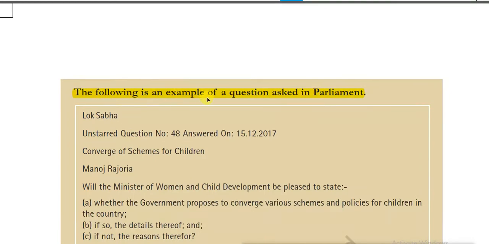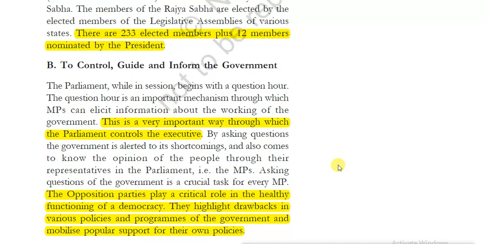Then, generally if you see the Lok Sabha and Rajya Sabha, Lok Sabha generally starts from 11 to 1, morning session and afternoon session. The morning session will start from 11 to 1, that is 11 to 12 and 12 to 1. So 11 to 12 is called question hour and 12 to 1 is called zero hour. The question hour will carry 2 types of questions: one is starred questions and second is unstarred questions.